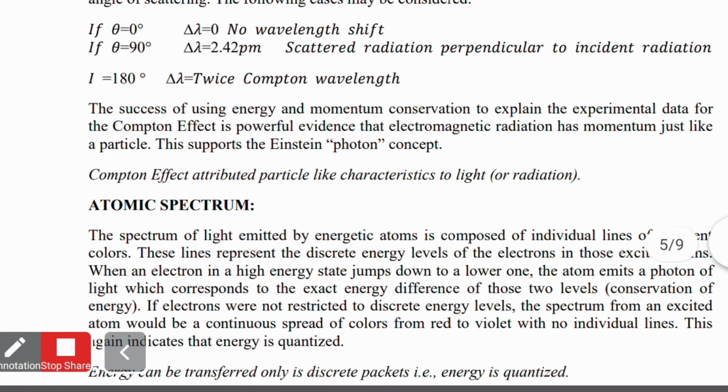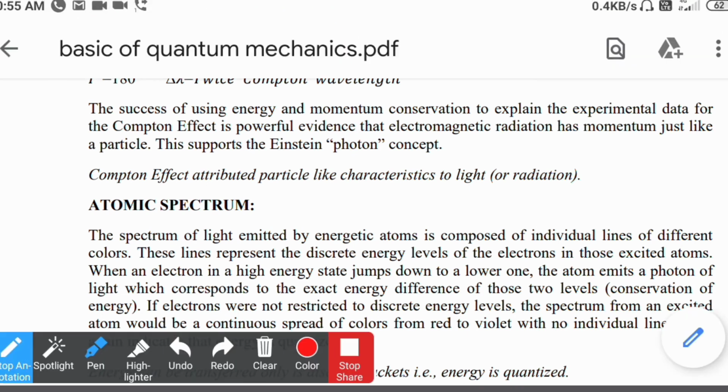The success of using energy and momentum conservation to explain the experimental data for the Compton effect is powerful evidence that electromagnetic radiation has momentum just like particles. So the Compton effect, or scattering phenomenon, also supports the photon nature of waves.